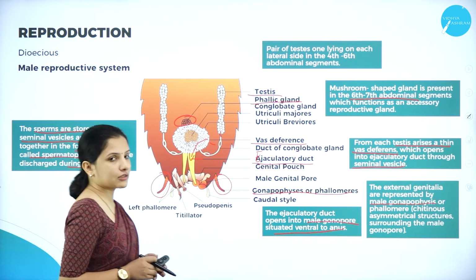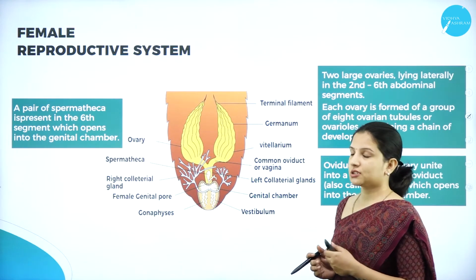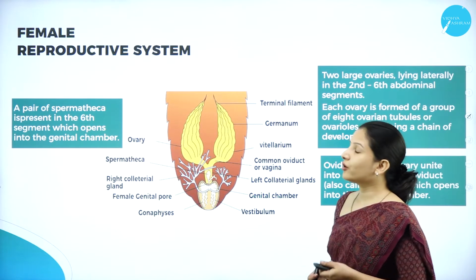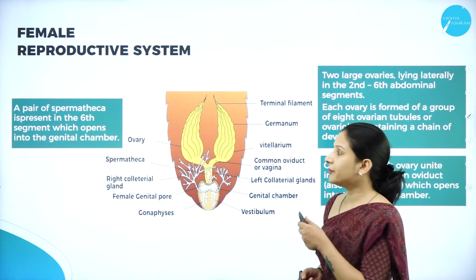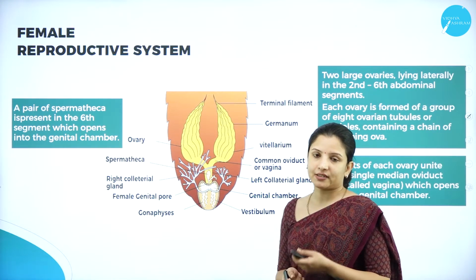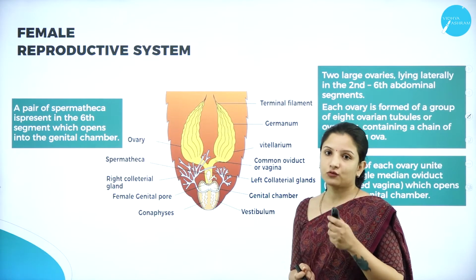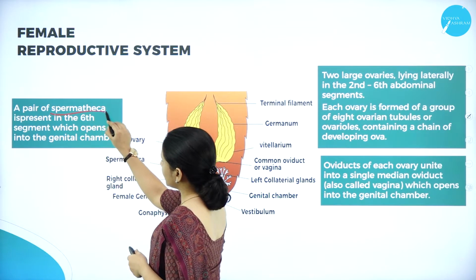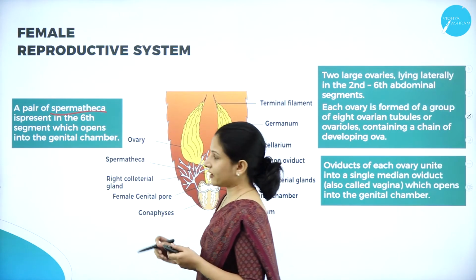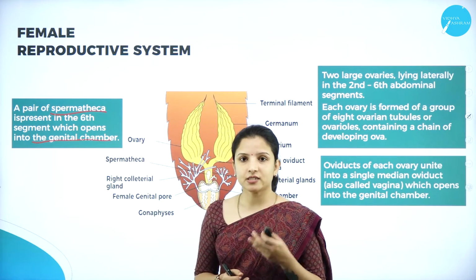So this is the male reproductive system of the cockroach. Next, moving on to the female reproductive system. In the female reproductive system, a pair of spermatheca is present. In the case of male, a pair of testes was present, right? But in the female, a pair of spermatheca is present in the 6th segment, and this spermatheca opens into the genital chamber.